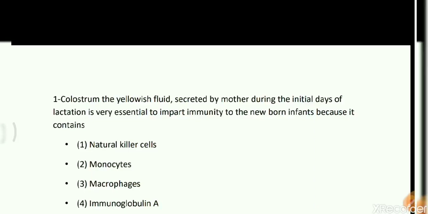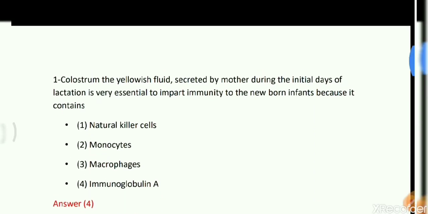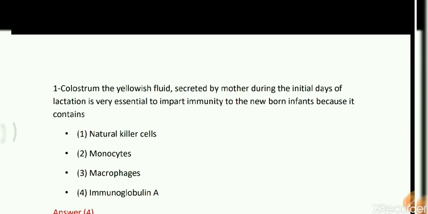Okay. The first question was: the colostrum, the yellowish fluid secreted by mother during the initial stage of lactation, is very essential to impart immunity to the newborn infants because it contains... The question was asked with four options: option 1, NK cells or natural killer cells; option 2, monocytes; option 3, macrophages; option 4, immunoglobulin A or IgA.